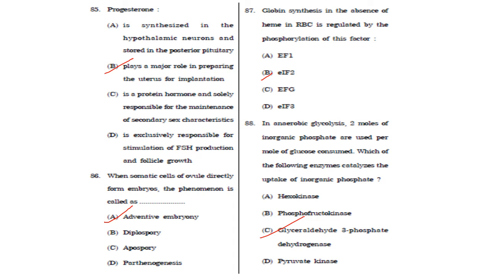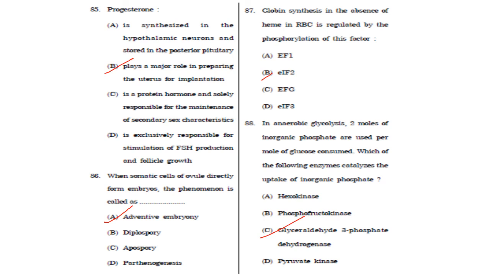Then progesterone plays a major role in preparing the uterus for implantation. That is correct. Then C, is a protein hormone. It is not a protein hormone, it is a steroid hormone. So C is also not correct. Then, is exclusively responsible for stimulation of FSH production and follicle growth. So it is actually gonadotropin releasing hormone that stimulates the pituitary gland to produce follicle stimulating hormone. So D is also not correct.